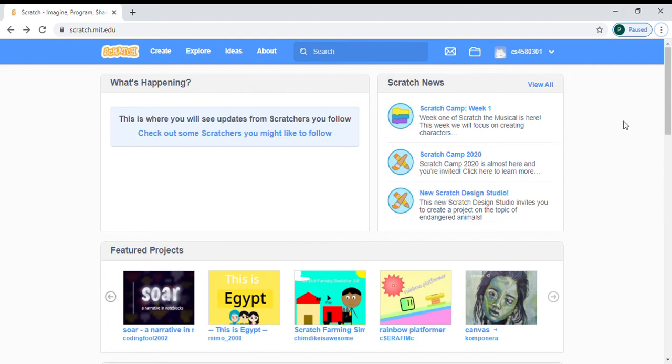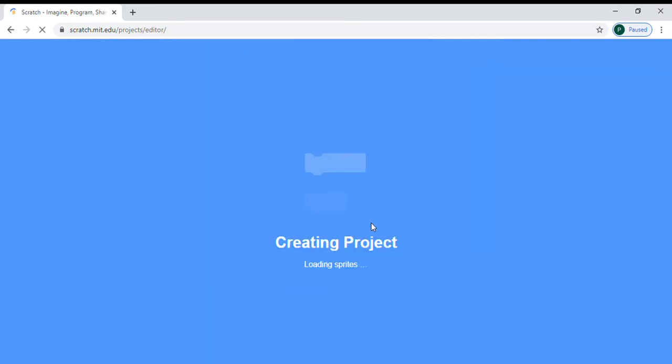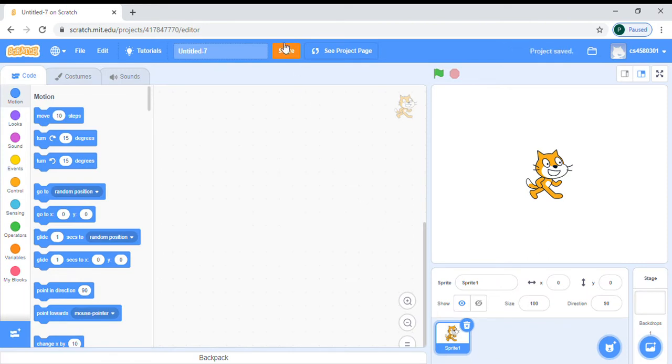Now we can start. We will click on the create button you can see at the top. It's loading here. Project name is Flying Cat. Yeah, it's done here. This is quite different from the app.